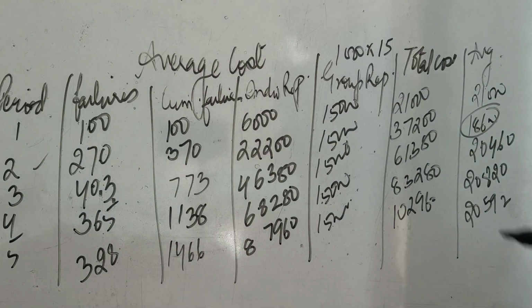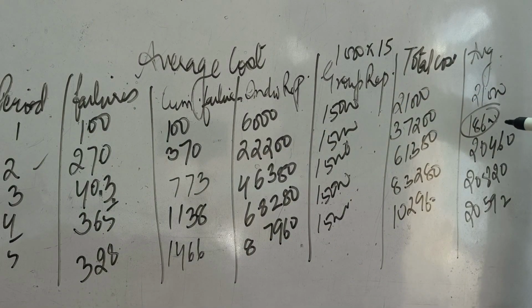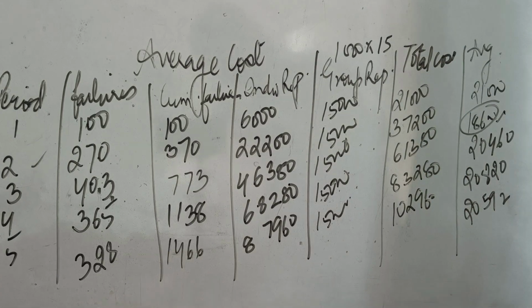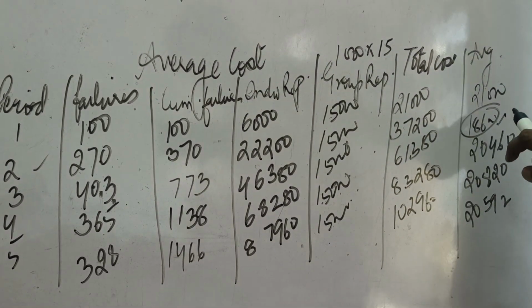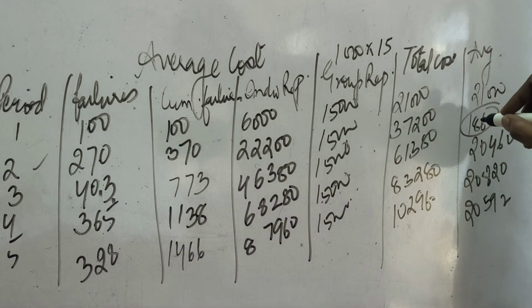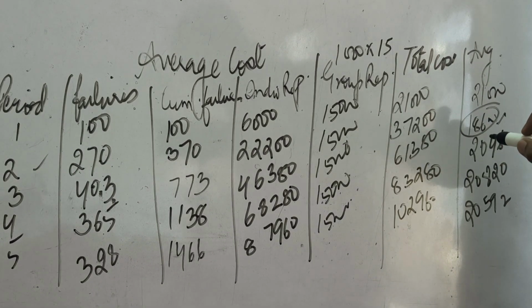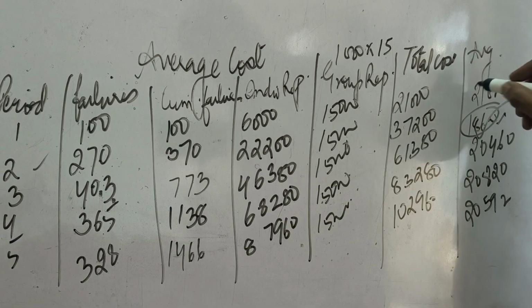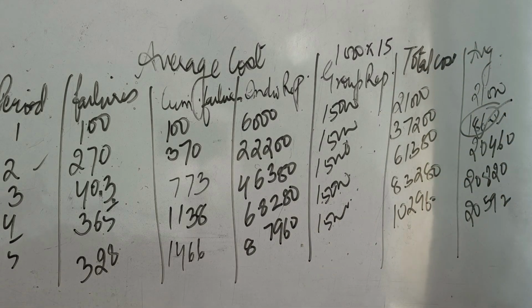So now let us compare this 18600 with our individual replacement cost. Individual replacement cost was 20,700. So of course 18,600 is less than 20,700. So we will give a conclusion that go with the group replacement policy. So you need not be confused with the additional information given. Just solve the question like this. Thanks a lot.